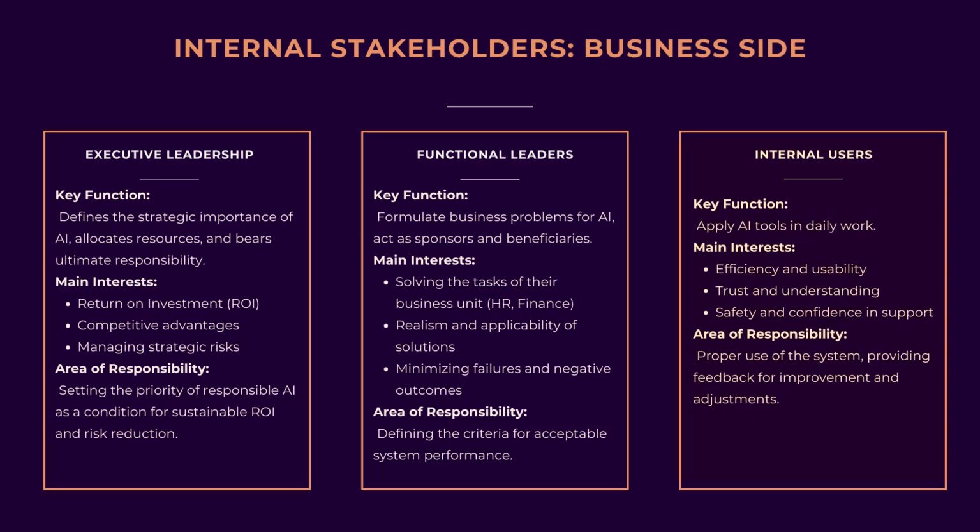Another key business stakeholder group is internal users, the employees. They are the direct users of AI tools in their day-to-day work. The system's real-world value depends on their adoption, trust, and feedback. Their main interests include the tool's efficiency and ease of use, trust and understanding of the product, and a sense of safety and confidence. Ignoring internal users is a common reason for the failure of AI projects. A system may be technically perfect, but if employees do not trust it or use it incorrectly, the entire investment is wasted. AI governance therefore includes user training, creating clear instructions, and establishing channels for collecting feedback.